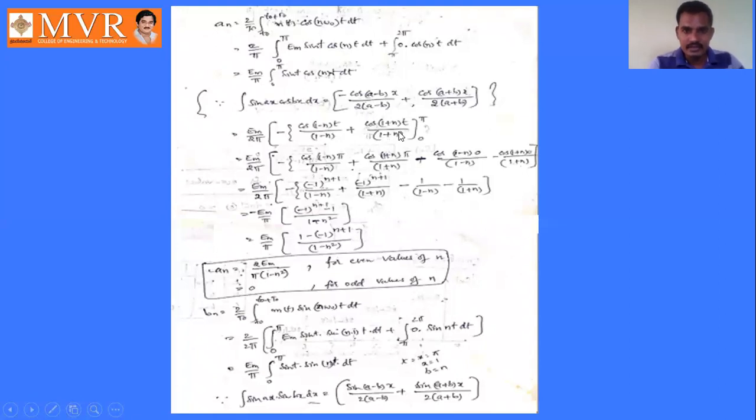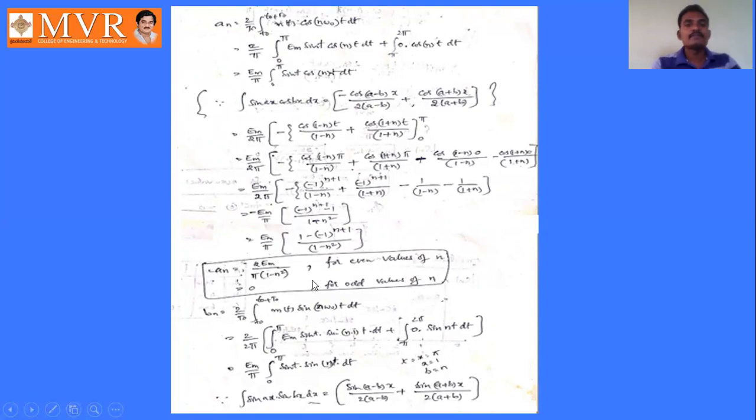So by substituting these values, we can get an value as Em by pi into 1 minus minus 1 whole power n plus 1 by 1 minus n square. For even values of n, if n is 0, then it will become 2Em by pi into 1 minus n square. If n is 2, then it will become 2Em. If n is 1, then it will become 1 minus 1, that is 0. So an is equal to 2Em by pi into 1 minus n square for even values of n. For odd values of n, its value becomes 0.